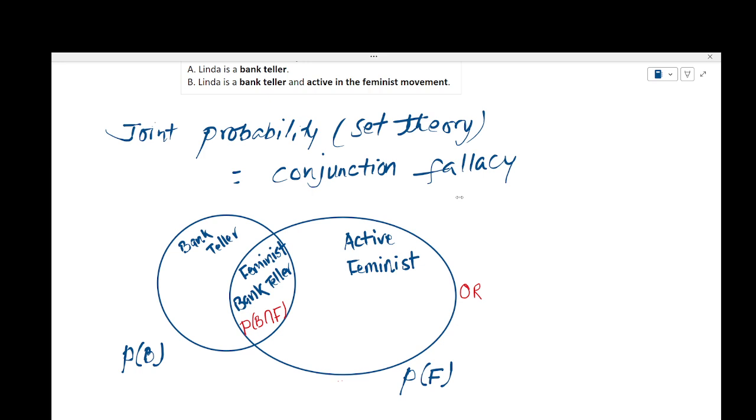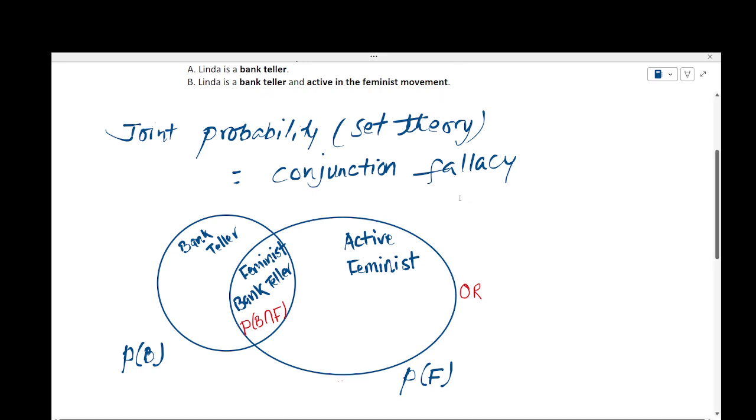Now, we are trying to see which one is bigger. Is Linda a bank teller, or Linda is a bank teller and active in the feminist movement? Here, question number two is asking for this area right here.